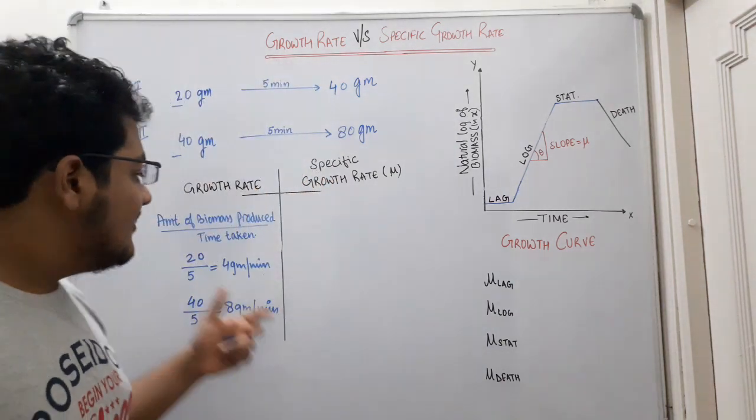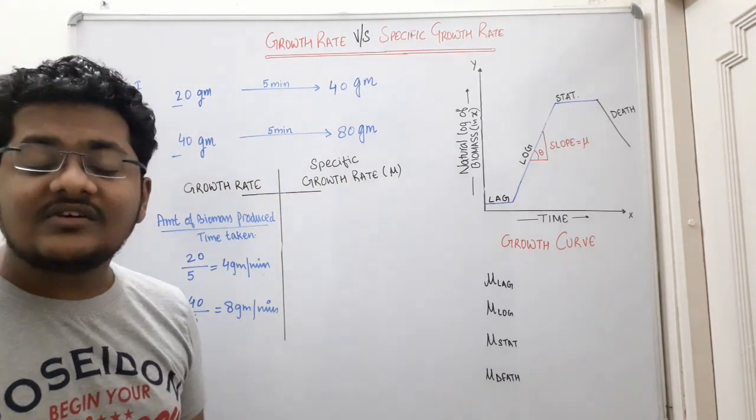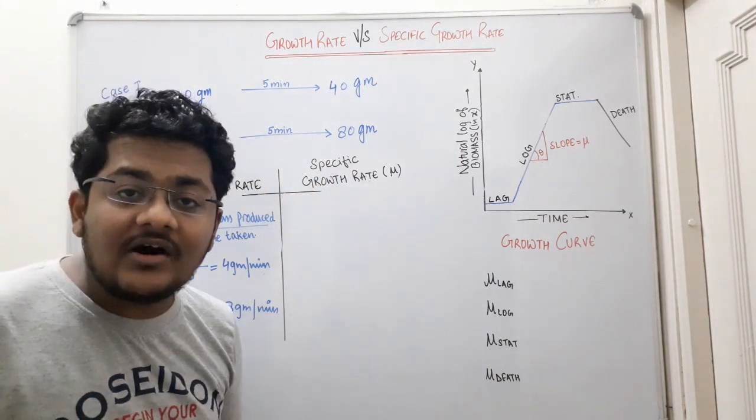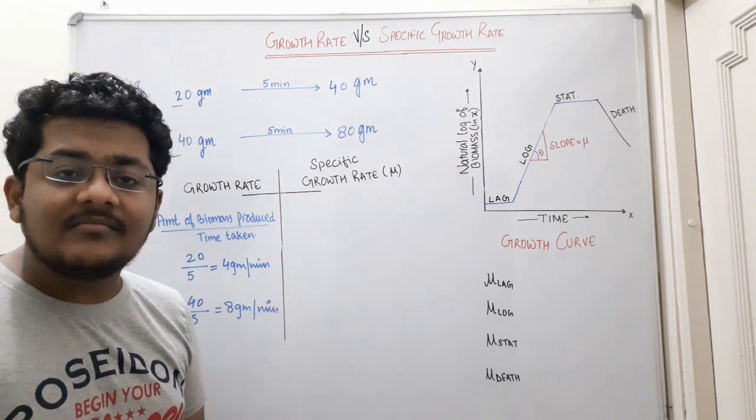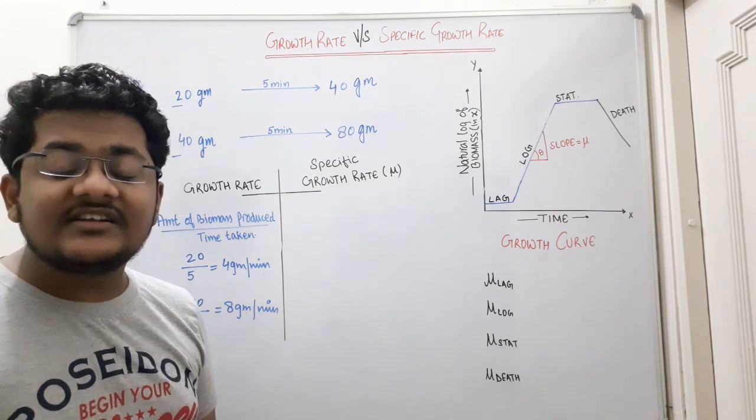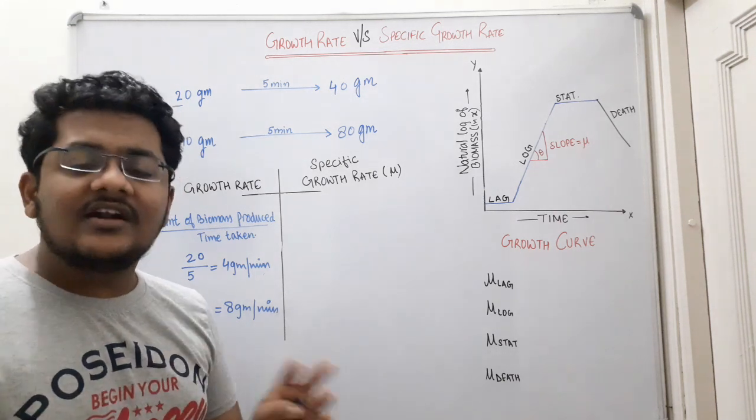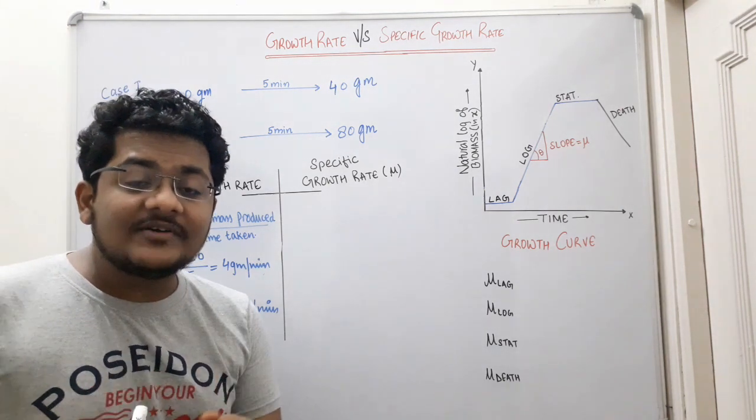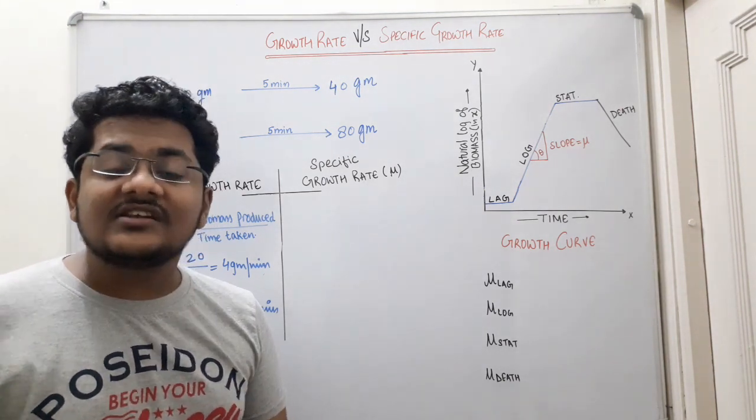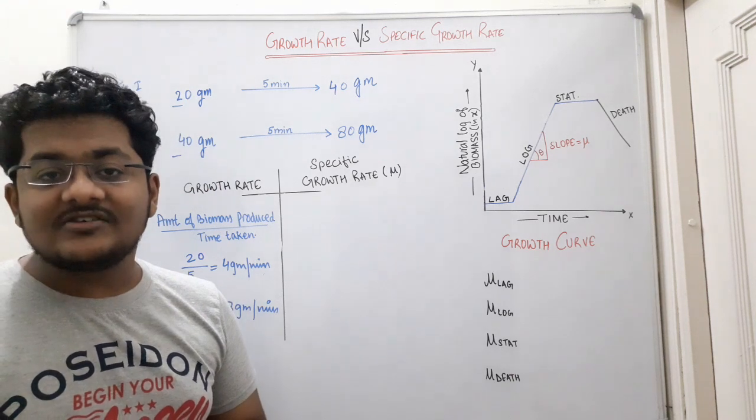So if you see, growth rate does not take into consideration whether the initial concentration or the initial amount of biomass which is present is large or small. It does not take that into consideration. But specific growth rate takes into consideration the initial amount of biomass which is present.